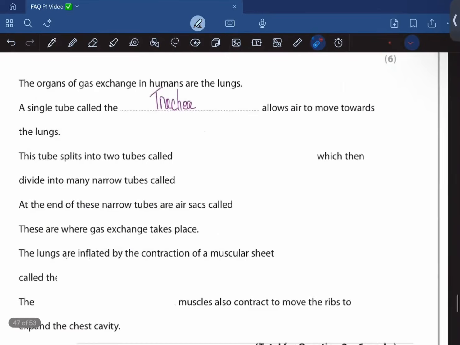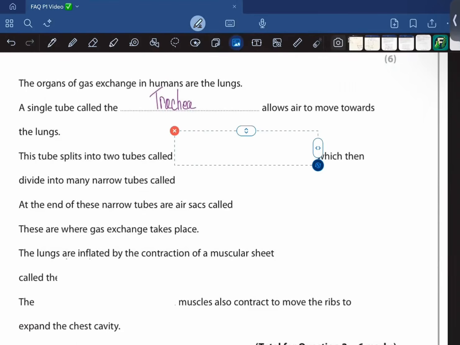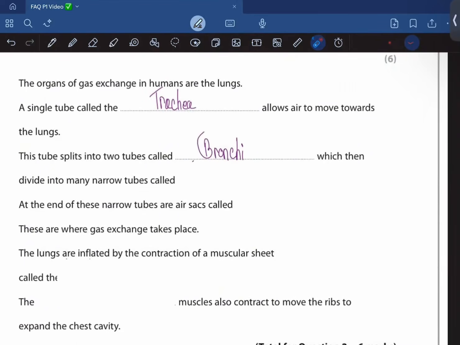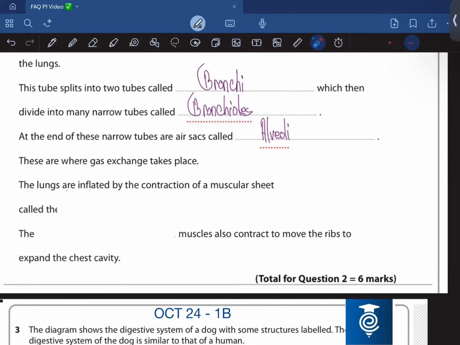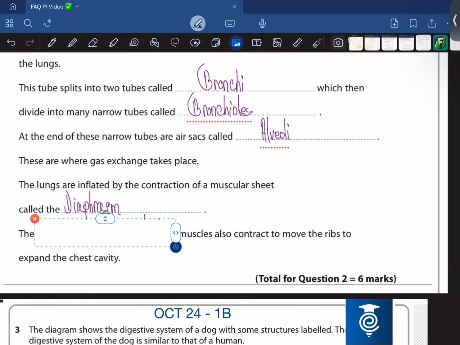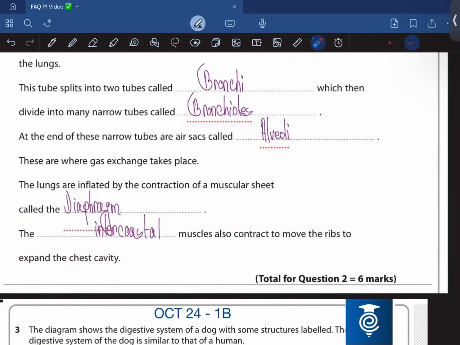The tube splits into two parts known as bronchi, and it divides into many narrow tubes called bronchioles. And at the end of the bronchioles are tiny air sacs called alveoli, where gas exchange mainly takes place. The lungs are inflated by the contraction of a muscular sheath called the diaphragm, and the dash muscles also contract to move the ribs up and expand the chest cavity, right? So this is going to be intercostal. Okay, so moving on.